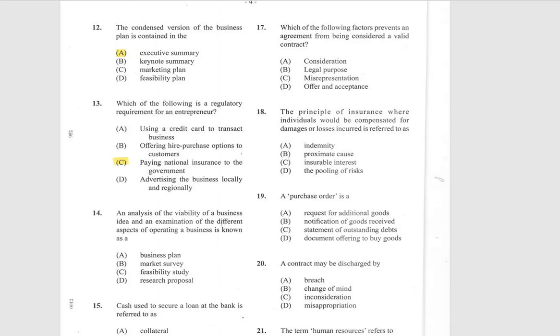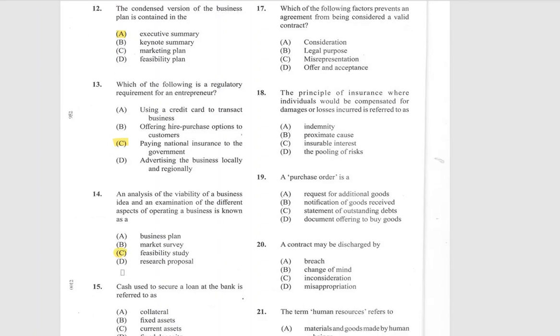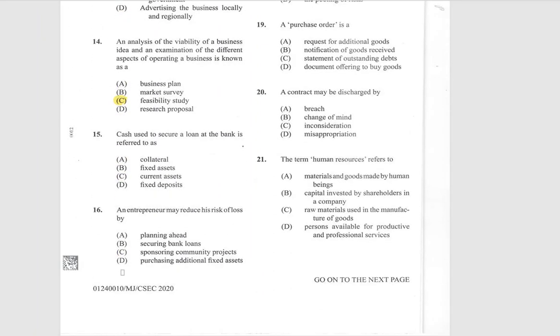An analysis of the viability of a business idea and an examination of the different aspects of operating a business is known as a feasibility study. Cash used to secure a loan at the bank is referred to as collateral.